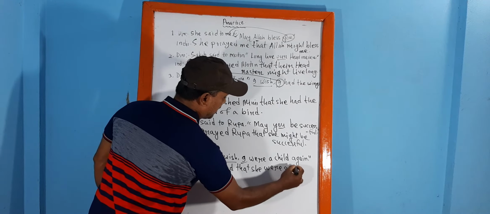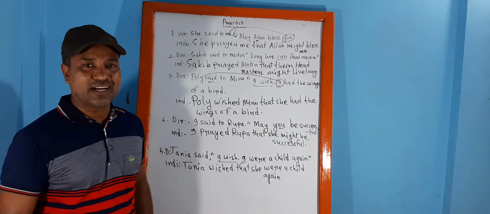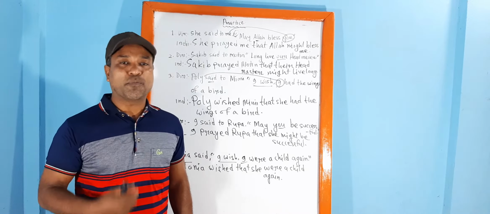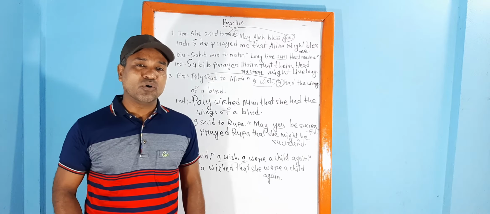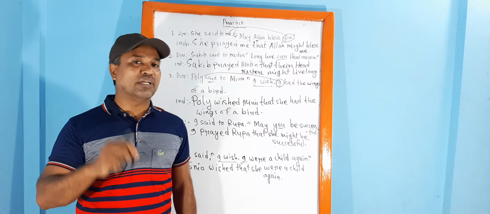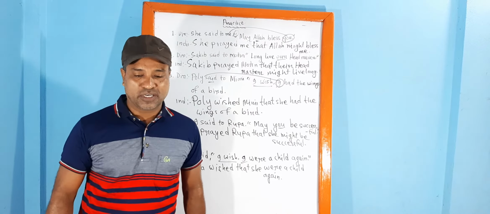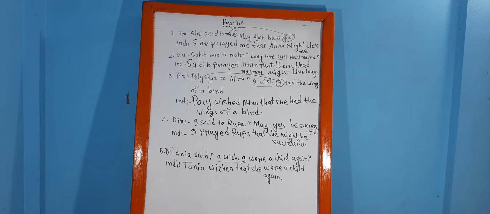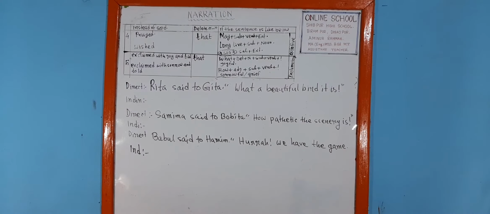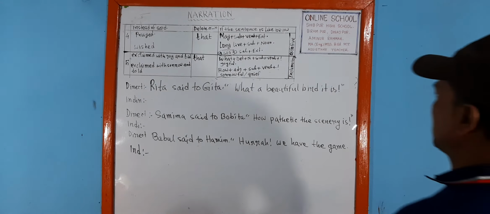So this is the practice of optative sentence. Perhaps you have got the idea how you can sense optative sentences. Dear students, this sensing will help you to change from direct to indirect in a passage narration. Now we are going to discuss the exclamatory sentence.